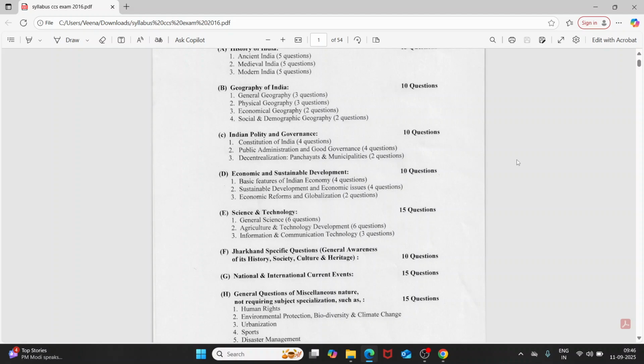Number 2, public administration and good governance. 4 questions from public administration, governance. 2 questions from decentralization, panchayat and municipalities.